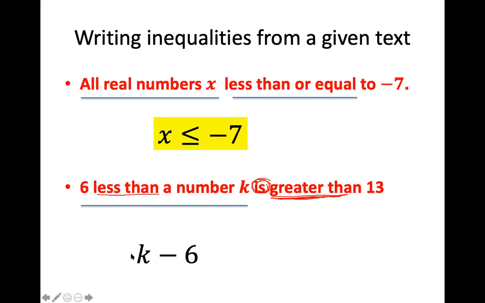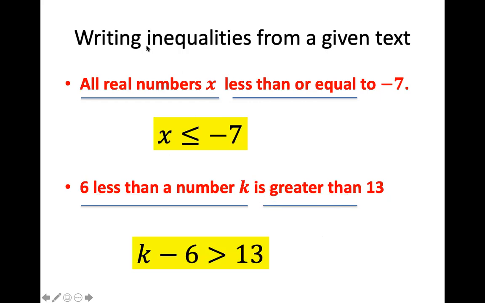Now, why didn't I write 6 minus k? It doesn't say k less than 6. It says 6 less than k. If you are 6 less than, you are subtracting 6 from some value, and that value is k. So 6 less than a number k is k minus 6, is greater than, so that's the greater than symbol, and then 13. These can get slightly challenging, this one specifically, the ones involving subtraction. All right. Any questions on that?